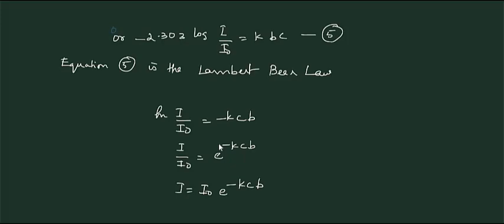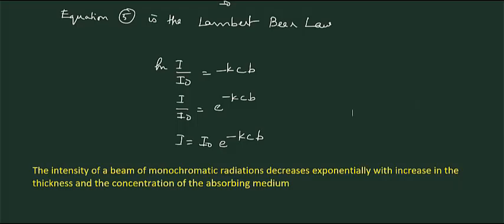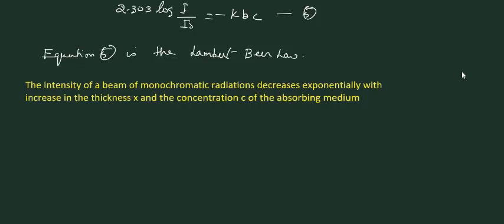Thus the law may also be stated as: the intensity of a beam of monochromatic radiation decreases exponentially with increase in thickness and the concentration of the absorbing medium. Now we can write equation 5 as log I by I0 is equal to minus K by 2.303 bc.